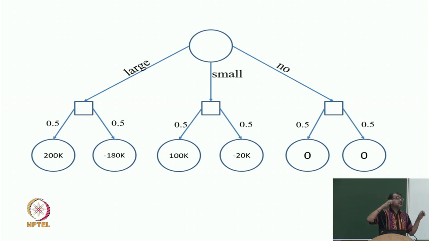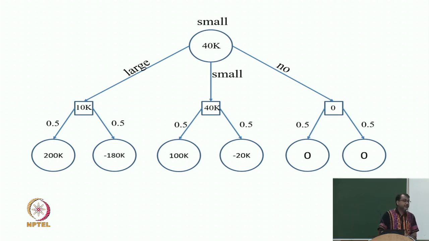You can think of them as expectimax, if you remember expectimax. And so, I will first compute the expected value, and that will go in the circular node or the square node. It will first go in the square node, I will back it up. Okay. So, for the first square node it will be 10k, for the second square node 40k and 0, and then in the circular node I am going to take the max, and that will be 40k, and my answer would be build a small plant.